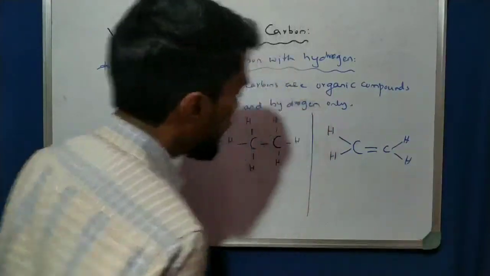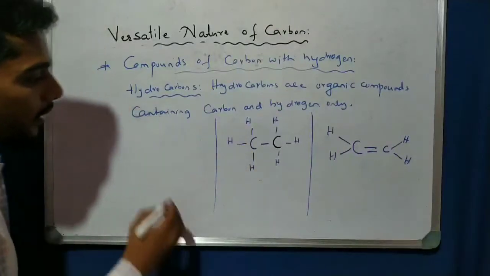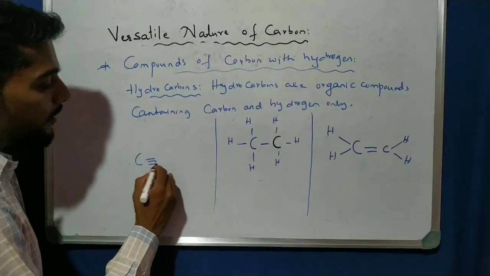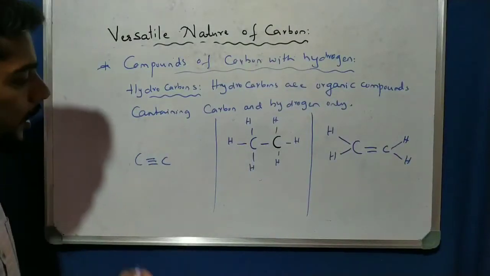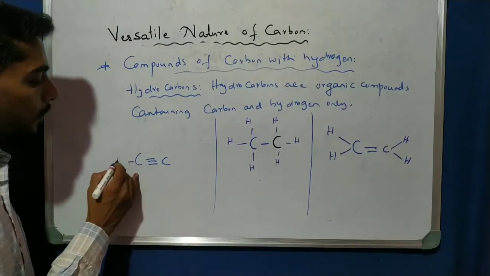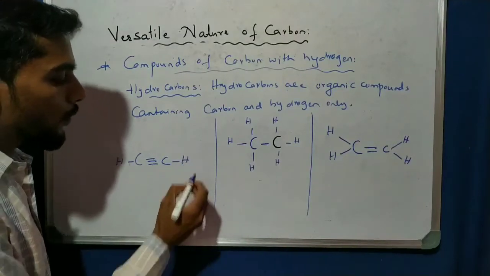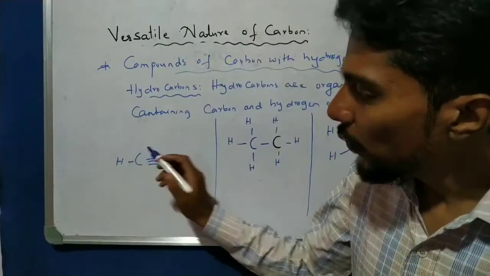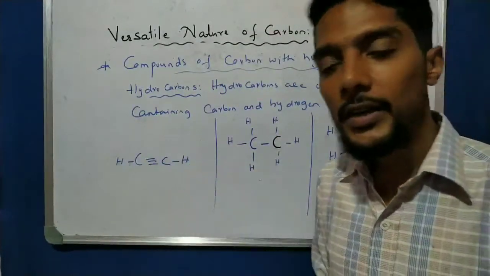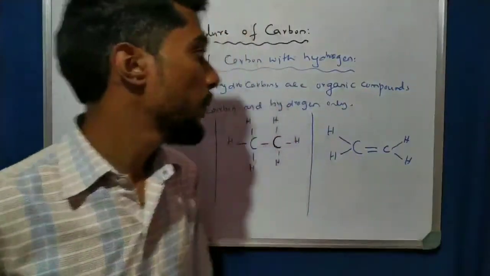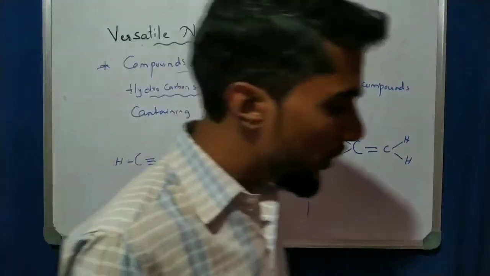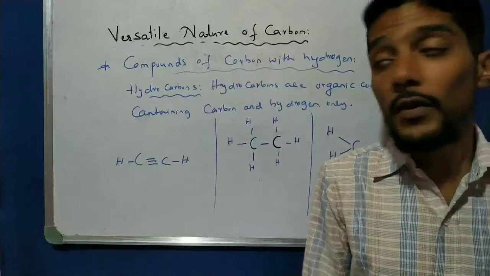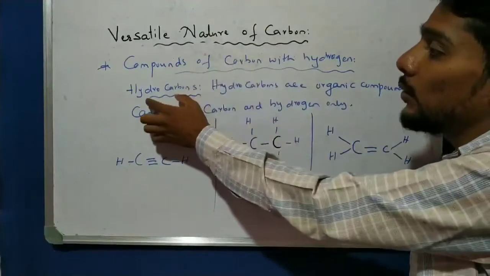Right. Now I take another one here, carbon triple bond carbon. Now see how many hydrogens are attached here? Only 1. Here also only 1. Why? Because of tetravalency. Total 4 on carbon here. 1, 2, 3, 4. 1, 2, 3, 4. So these are the 3 types of hydrocarbons. Okay, in nature we observe that there are 3 types of hydrocarbon atoms.